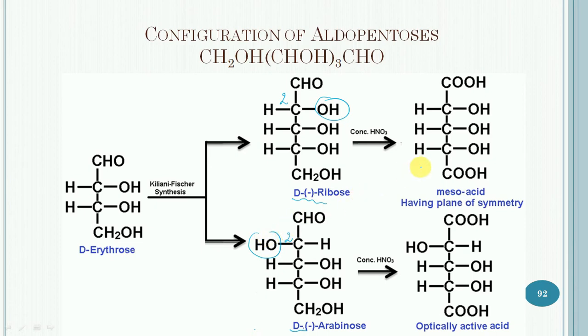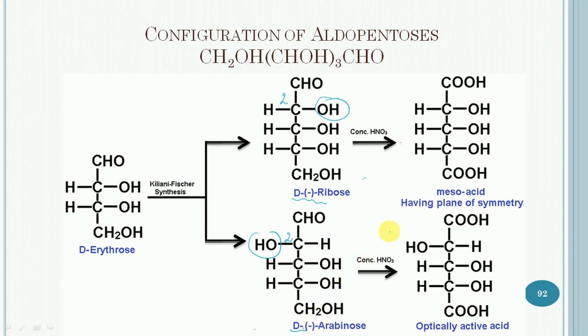Now D-ribose is subjected to oxidation with nitric acid and it will give a meso dicarboxylic acid, and therefore this stereoisomer represents D-ribose. Then similarly, D-arabinose on oxidation gives an optically active dicarboxylic acid, and it must be corresponding to D-arabinose.